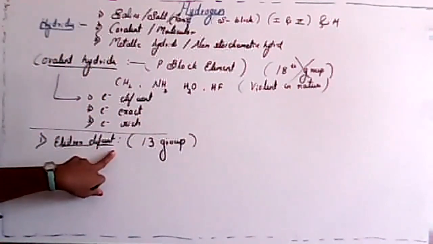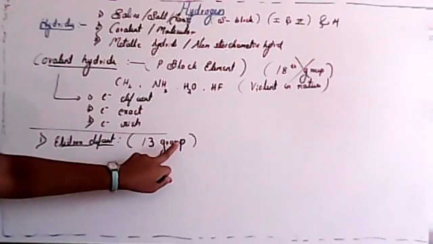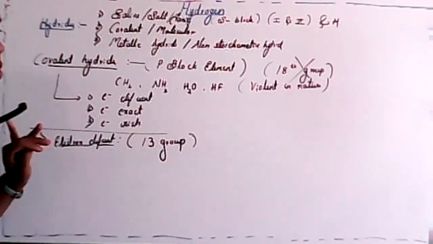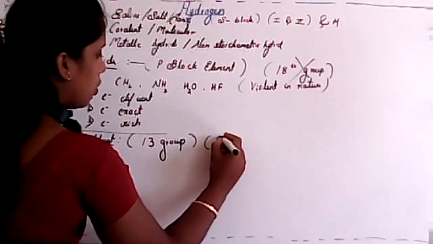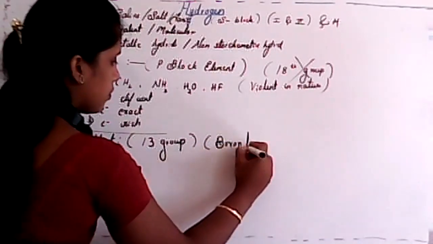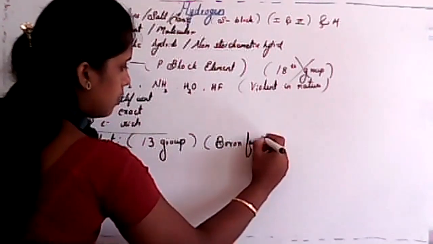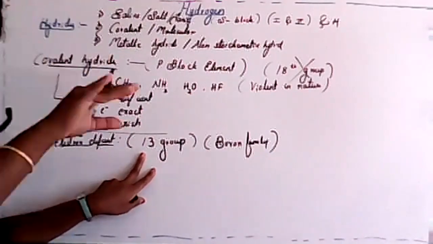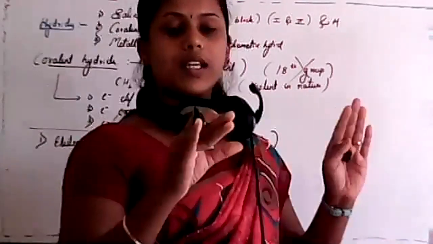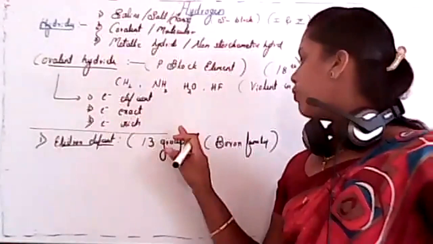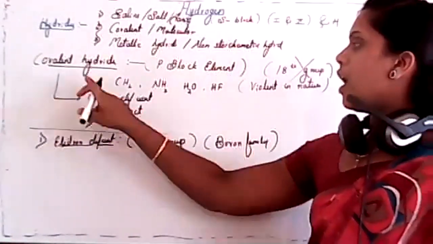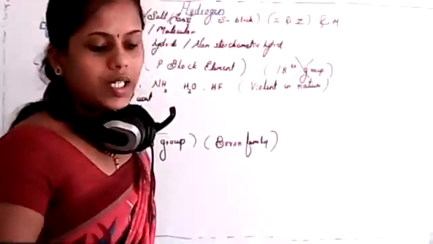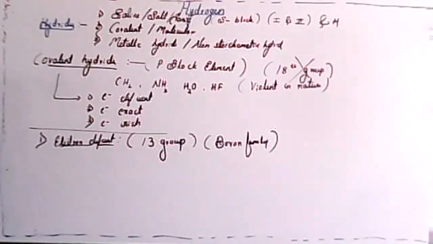Remember one point, electron-deficient hydrides are formed with the 13th group element, that is the boron family. Whenever hydrogen reacts with a 13th group element, it forms electron-deficient covalent hydride.